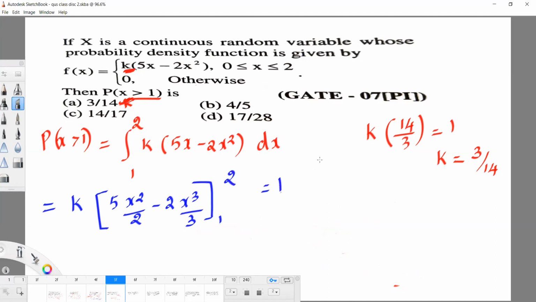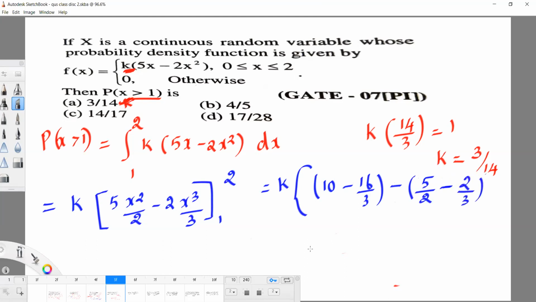Now k into, substitute the upper limit. The value for the upper limit is 10 minus 16 by 3. This is the upper limit minus the lower limit. The lower limit means x value 1, so 5 by 2 minus 2 by 3.